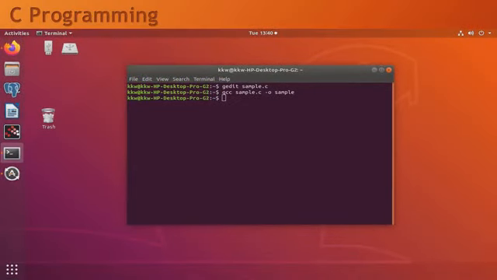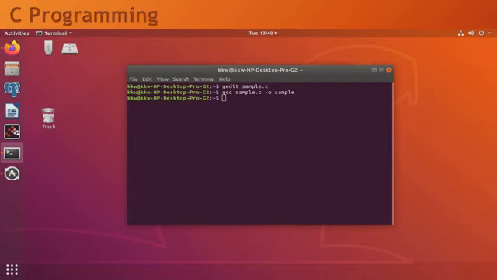After closing, you will have to come again to the terminal and enter the compilation command, that is gcc program name.c -o and your program name. This will start the compilation process and create your object file, and the object file name will be your program name, that is sample.